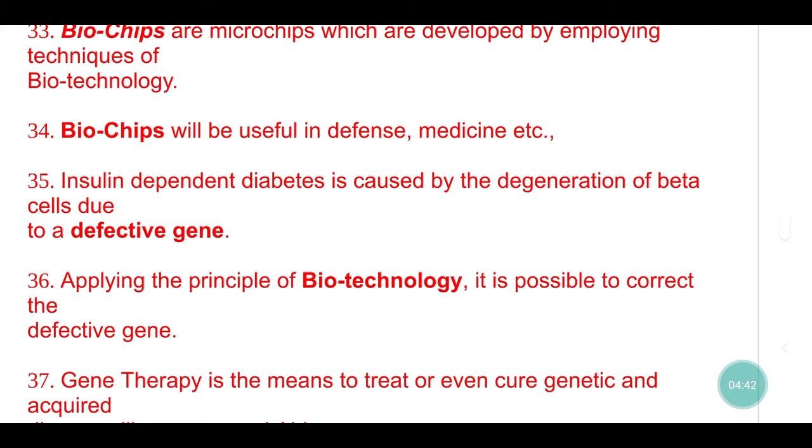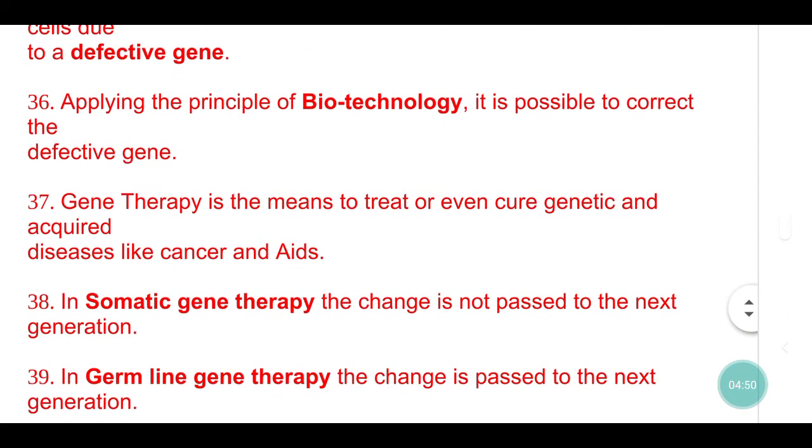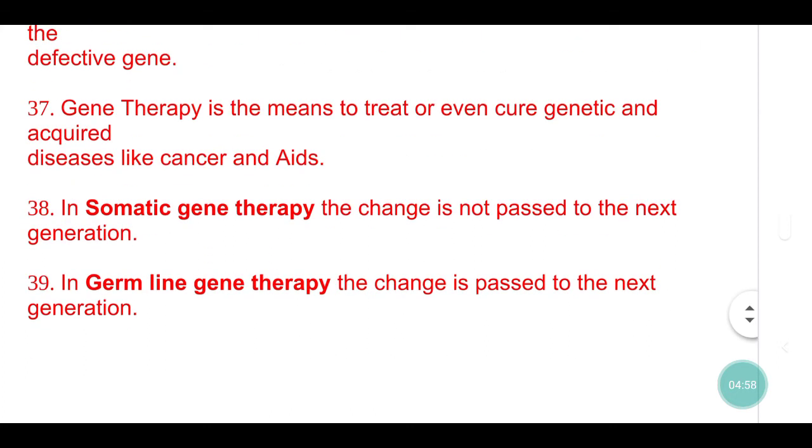Insulin-dependent diabetes is caused by the degeneration of beta cells due to a defective gene. Applying the principle of biotechnology, it is possible to correct the defective gene. Gene therapy is the means to treat or even cure genetic and acquired diseases like cancer and AIDS.